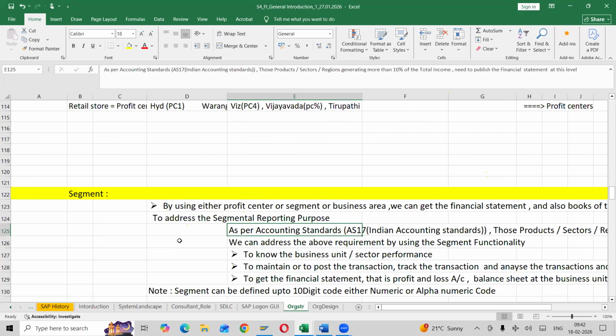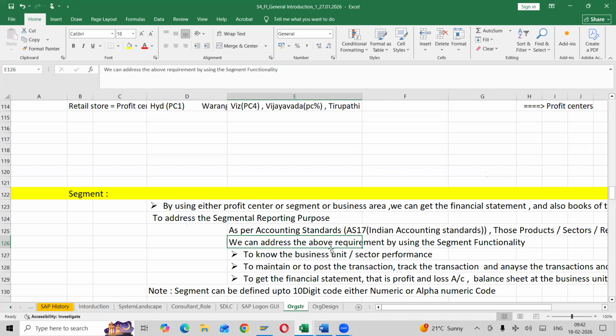Remember that we need to check whether it is generating 10% or not. As per AS 17, those products, sectors, regions, and branches generating more than 10% of total income need to publish financial statements at this level. Clear? Kindly mute it.